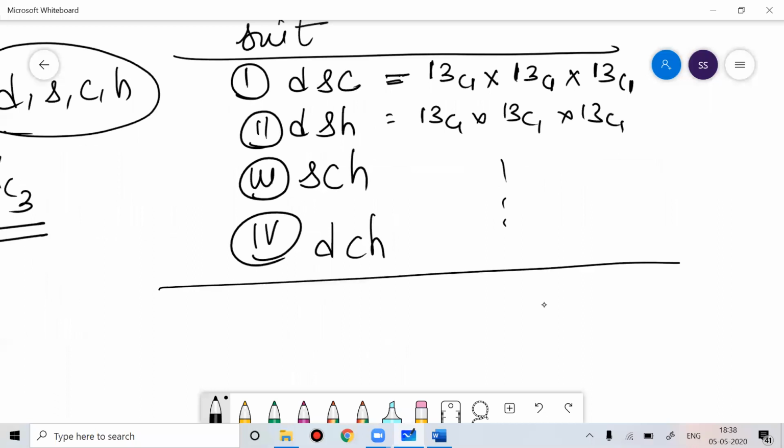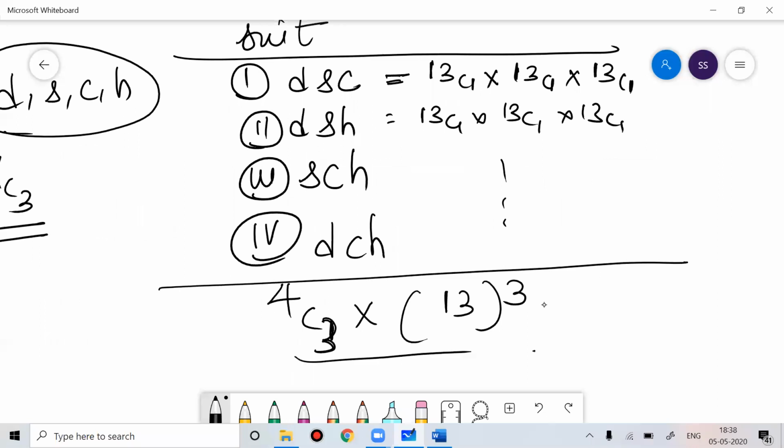So your final answer will be 4C3 into 13 cube, that is 13C1 into 13C1 into 13C1. 13C1 everyone knows is 13 only. Divide by